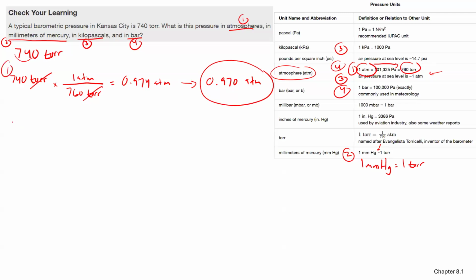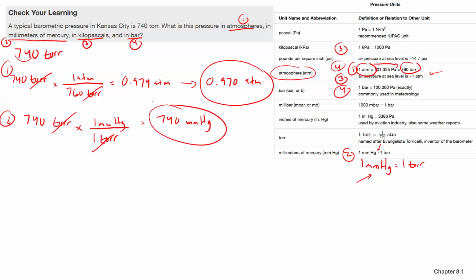All right, I'm going to label this as 1 because it's the one we're doing. 2, let's do this one next. 2 is going to be 740 torr, and we're trying to convert to millimeters of mercury. We know it's a 1-to-1 ratio, 1 millimeter of mercury to 1 torr. So we're just going to write 1 torr here because we want to cancel out the torrs. Torr cancels out, and we're left with 740 millimeters of mercury. The second one, two sig figs.